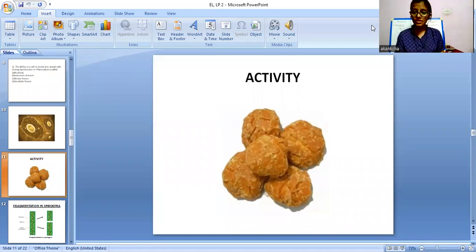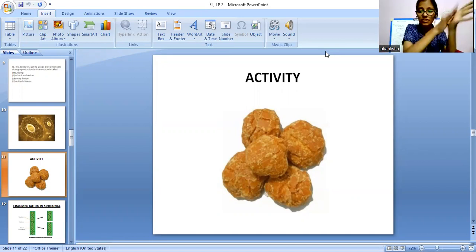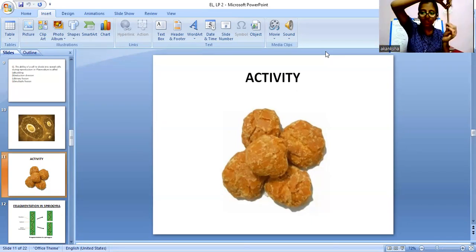So what we did is we can either take jaggery, or like I took this clay. I made a stick out of this clay, as you can see. Now I will be extending this clay. Now I have elongated it, and then I will try to tear it apart. And then you have to see what is happening.